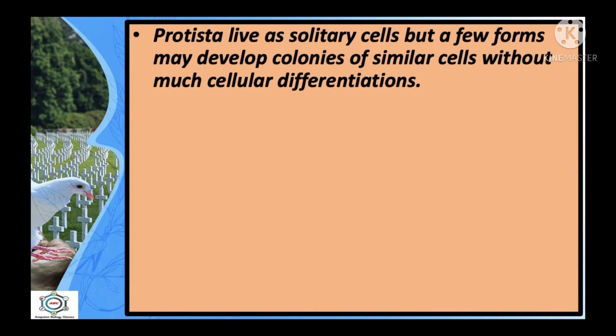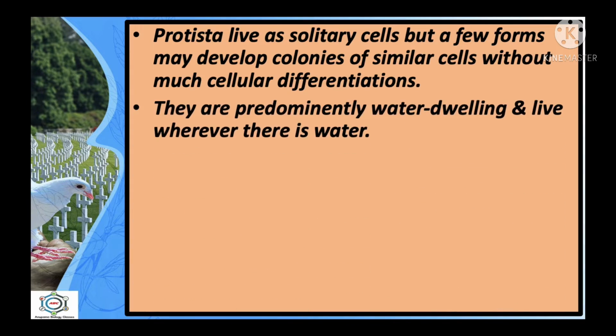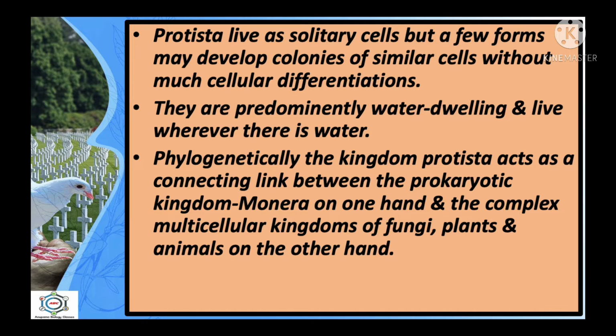Usually, Protista live as solitary cells, but a few forms may develop colonies of similar cells without much cellular differentiation. They are predominantly water dwelling and live wherever there is water.